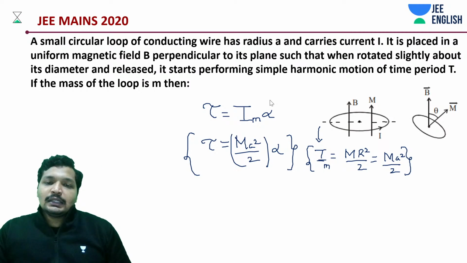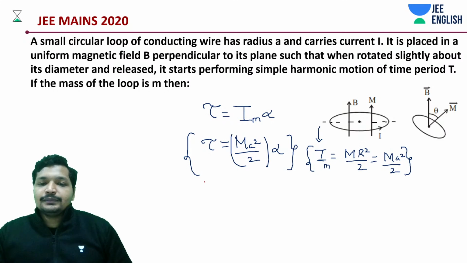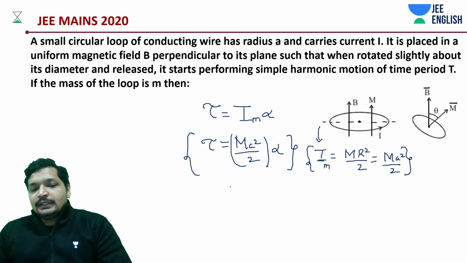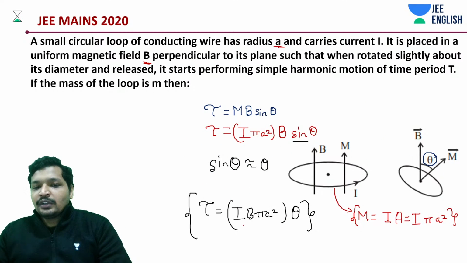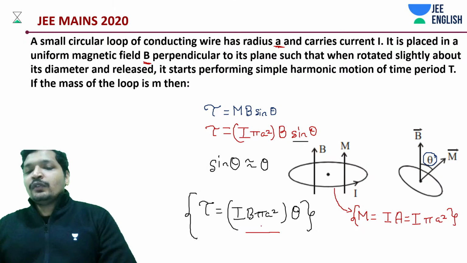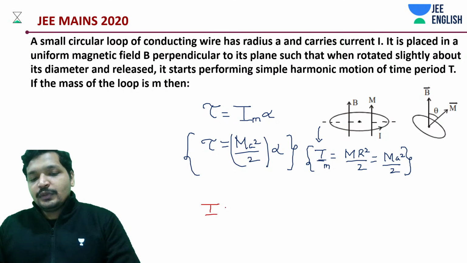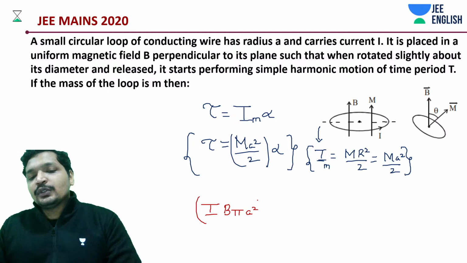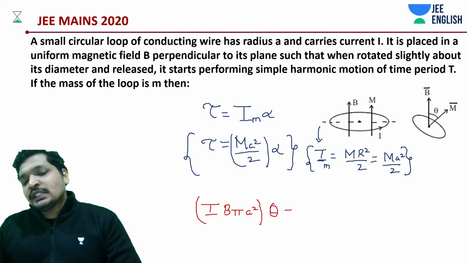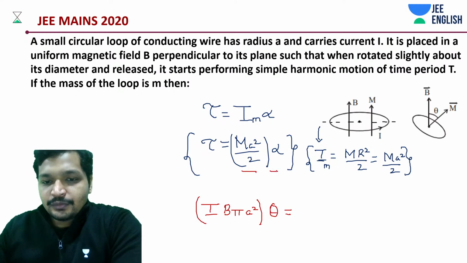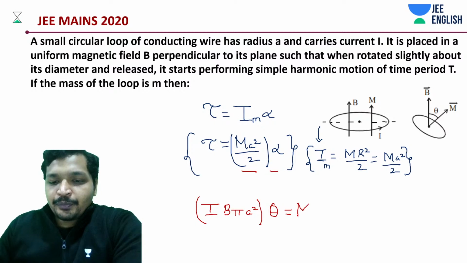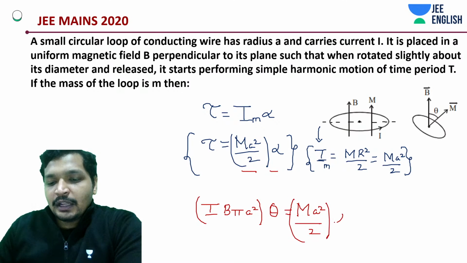Next thing is, this is going to be equal to, and we just derived this, torque is going to be equal to I into B into pi into a square into theta, which is equal to this value, m into a square divided by 2 into alpha.